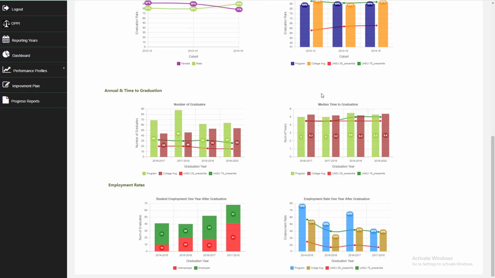Here another measure is median time to graduation, how many years the student takes in order to graduate, the median value. And for the program, the median is 5 years, 5 years, 5.5 years, and 5.3 years. And for the college it is 5.3, 5.2, 5.2, 5.4. And we shouldn't compare with the university percentile, because most of the programs offered by the university are 4 years.